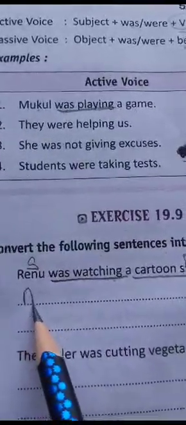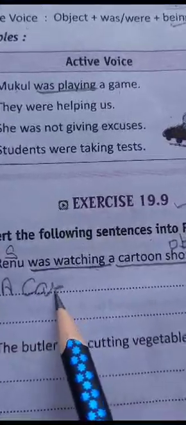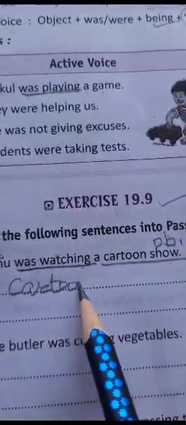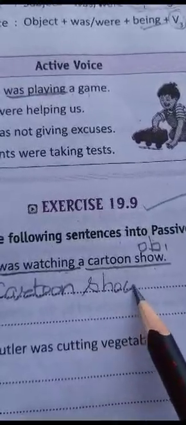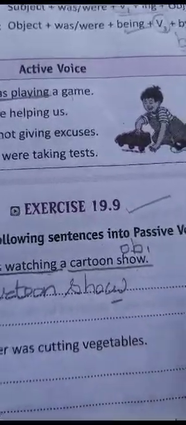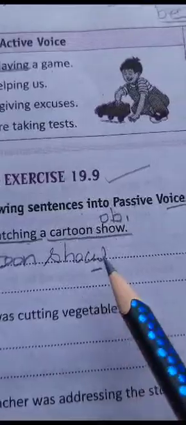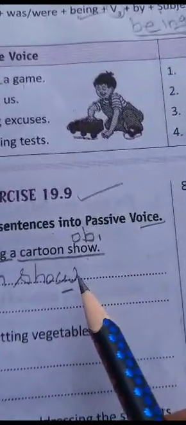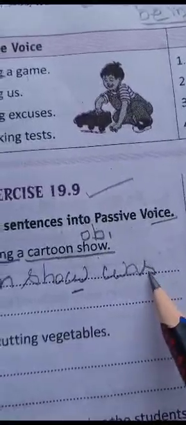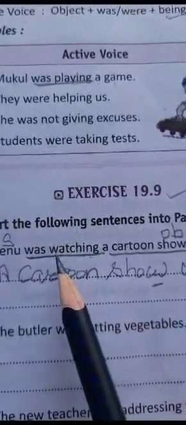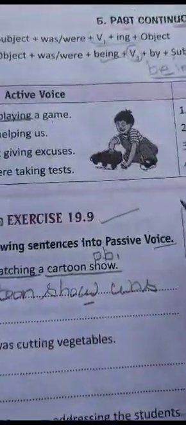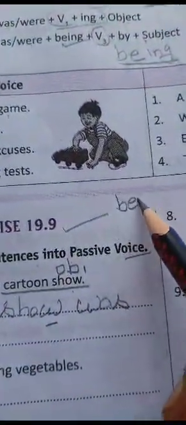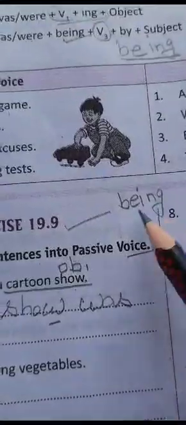So let's go. A cartoon show, single cartoon show is here. So between was and were we will go with was. A cartoon show was. Now we see that in past continuous tense we will go with the verb being in place of first form plus ing.